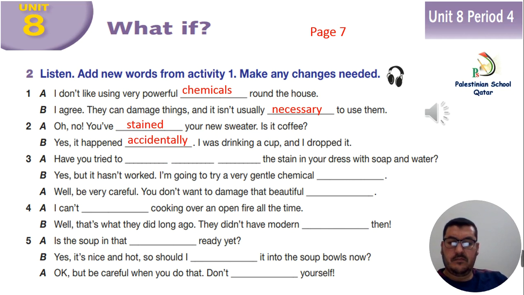3. Have you tried to get rid of the stain in your dress with soap and water? Yes, but it hasn't worked. I'm going to try a very gentle chemical cleaner. Well, be very careful. You don't want to damage that beautiful material. 4. I can't imagine cooking over an open fire all the time. Well, that's what they did long ago. They didn't have modern cookers then.